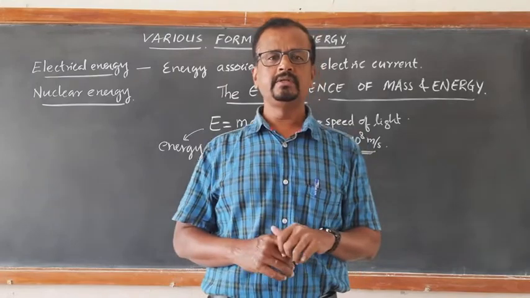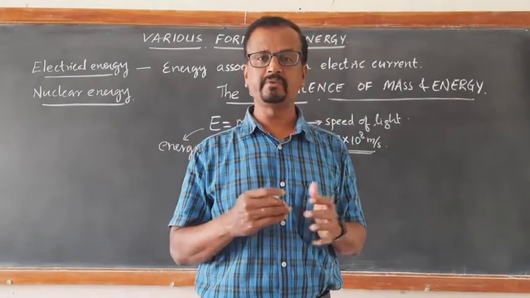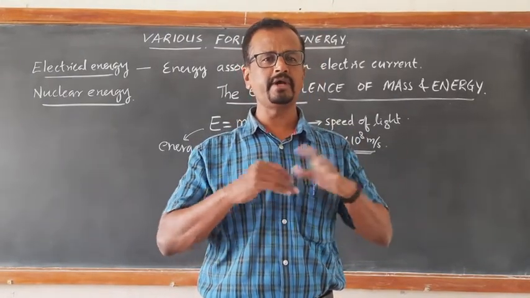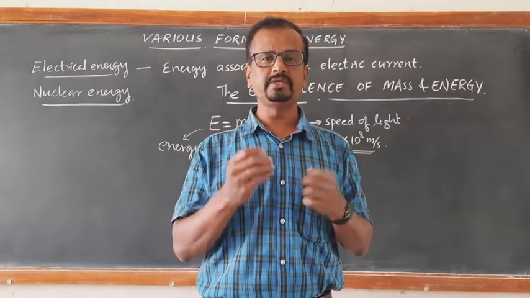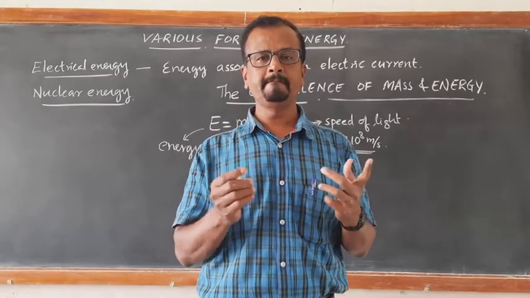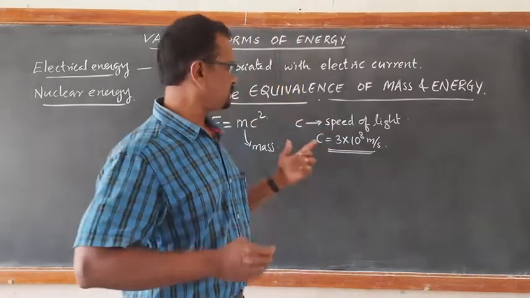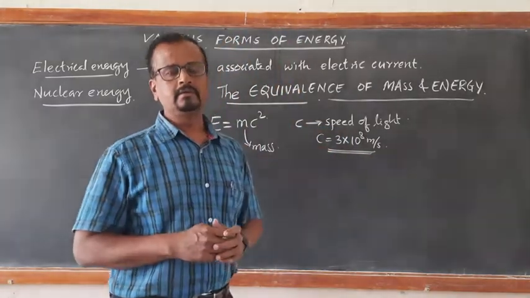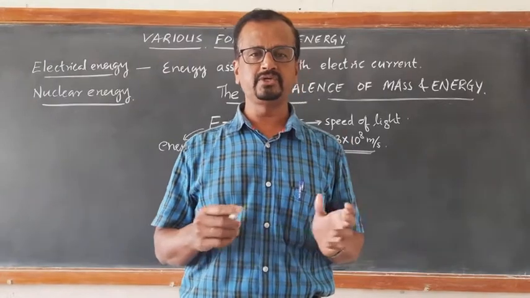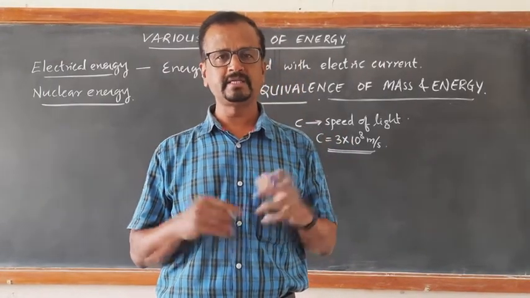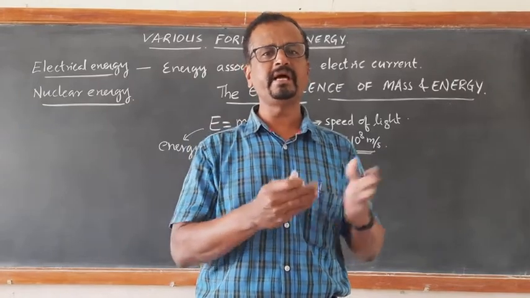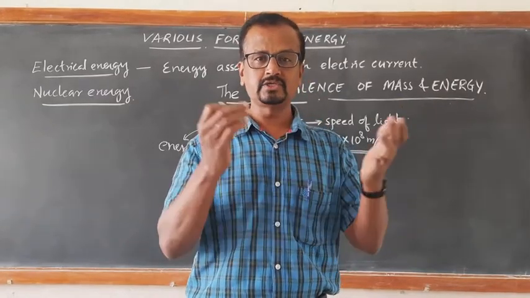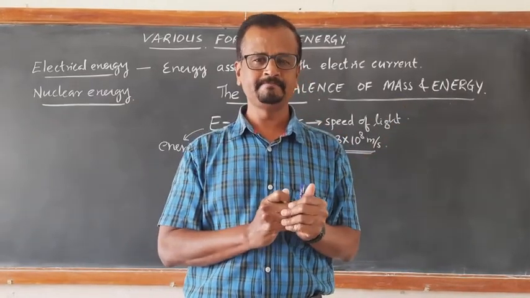Nowadays, there are deadly weapons, nuclear weapons, which can destroy everything. The energy of these nuclear weapons is basically the manifestation of the equation E equal to mc square. At the same time, the life-nourishing energy that we get from the sun is also nuclear energy.